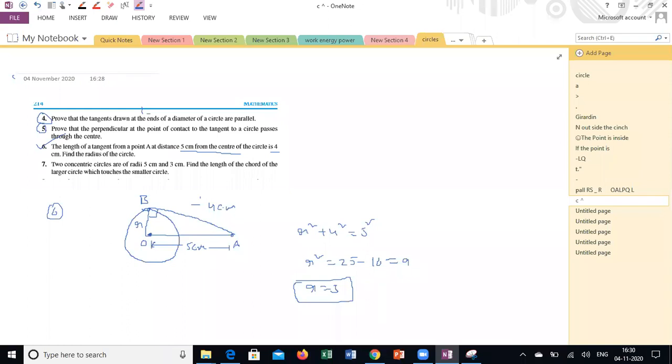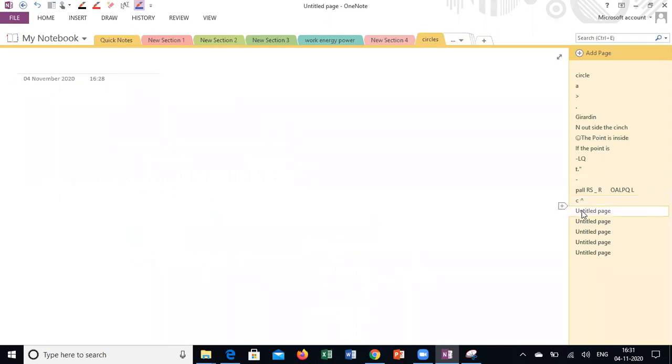What is the meaning of concentric circles, Sandhya? Sir, both the circles have the same center, sir. One will be inside the other. Yes. Two concentric circles of radius 5 centimeter and 3 centimeter. Find the length of the chord of the larger circle which touches the smaller circle. That means what he's trying to say. I will give the diagram for this. You people can try the question how to solve.